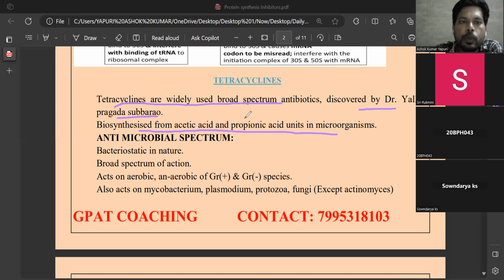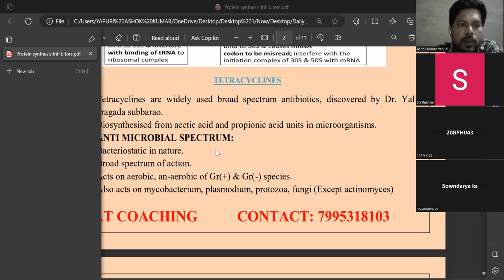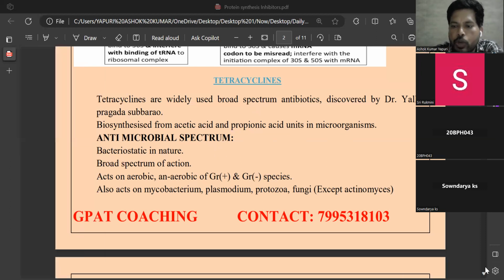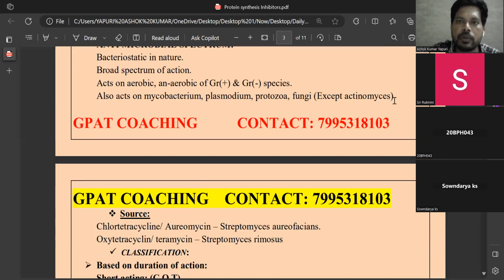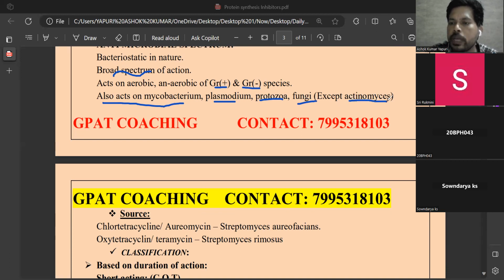And regarding antimicrobial spectrum, on which species these tetracyclines are showing excellent action. Generally tetracyclines are broad spectrum in nature. They show action on gram positive as well as gram negative organisms, but generally these are bacteriostatic in nature. They just stop the growth of the bacterium. They show action on gram positive as well as gram negative organisms, and also act on mycobacterium, plasmodium, protozoa as well as fungi. In the fungi, the exception is Actinomyces species of fungi.